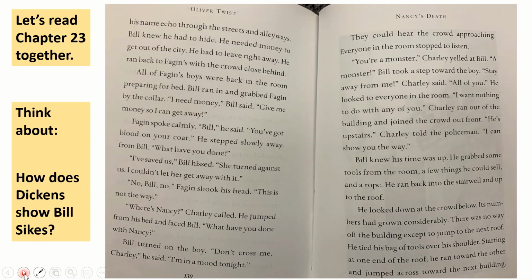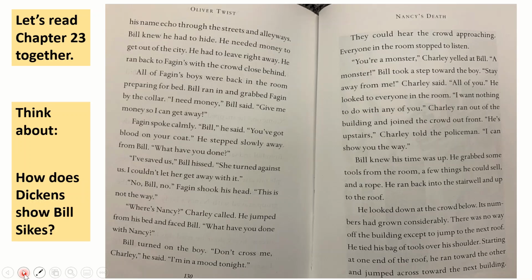Bill knew his time was up. He grabbed some tools from the room, a few things he could sell, and a rope. He ran back into the stairwell and up to the roof. He looked down at the crowd below. Its numbers had grown considerably. There was no way off the building except to jump to the next roof. He tied his bag of tools over his shoulder. Starting at one end of the roof, he ran toward the other and jumped across toward the next building.